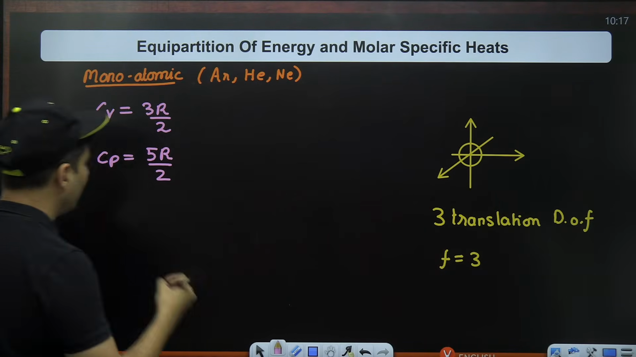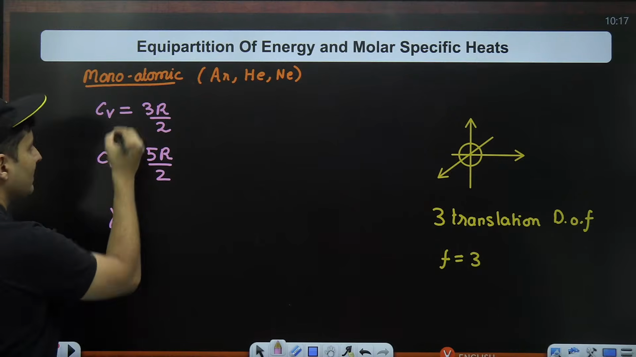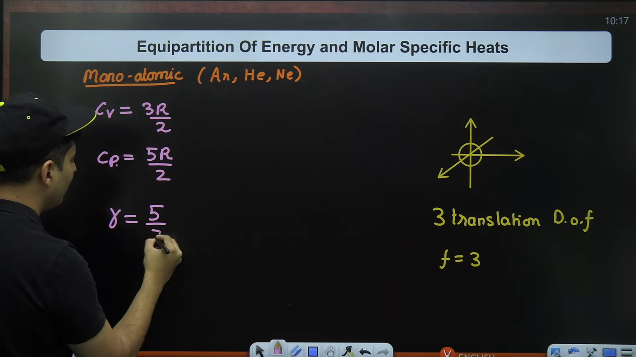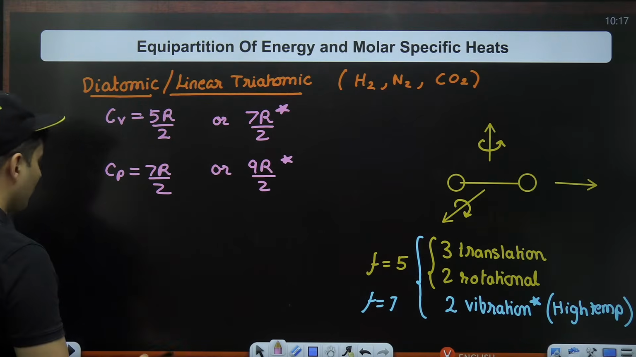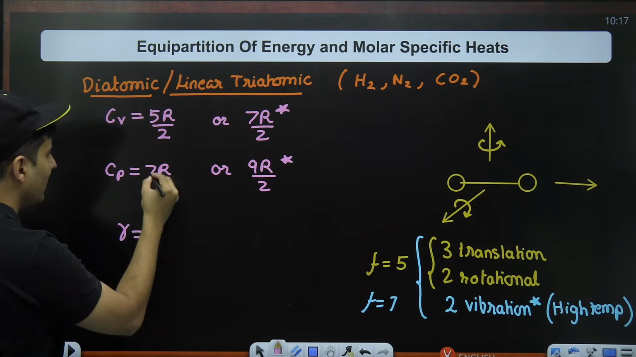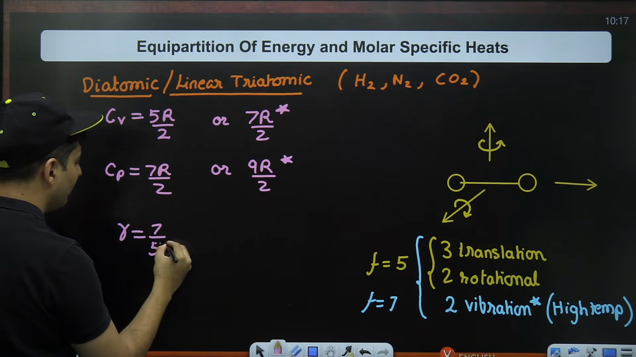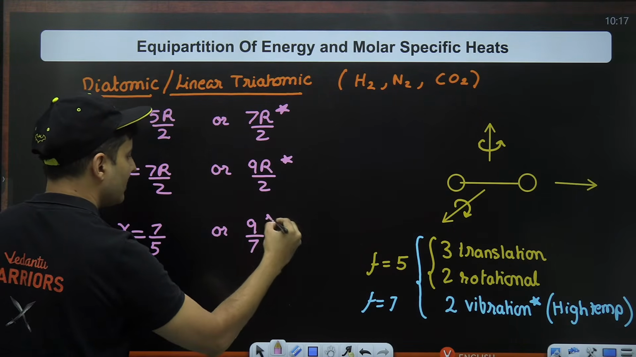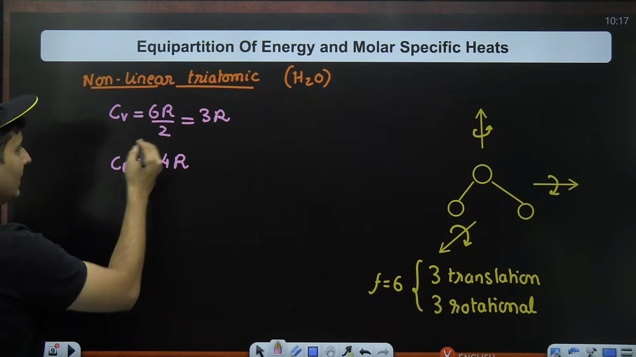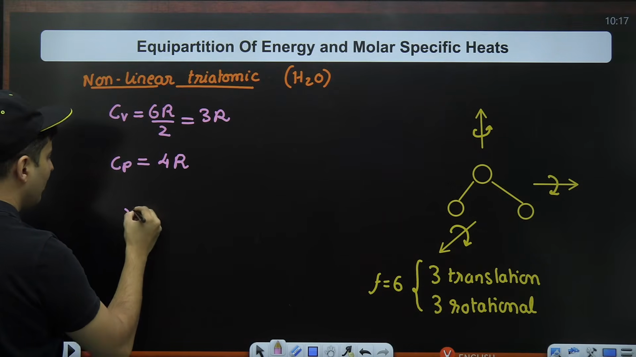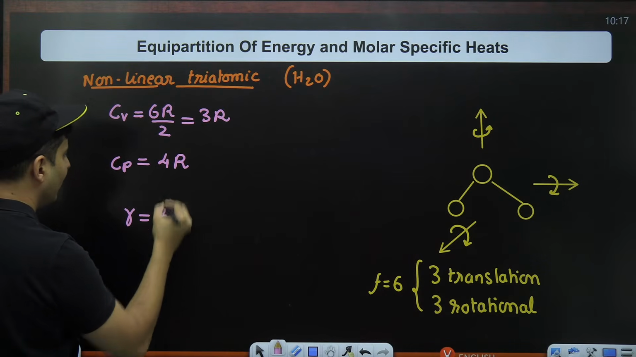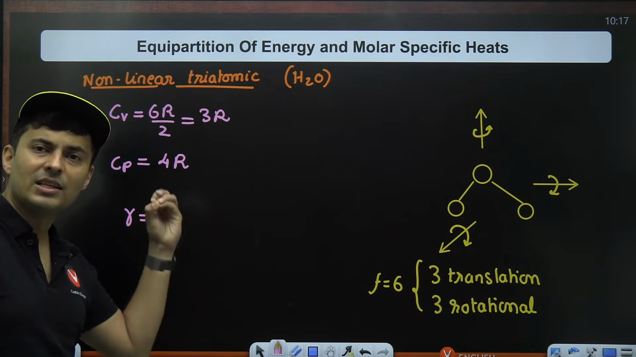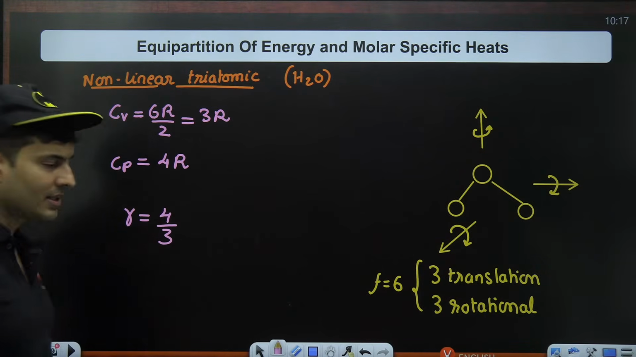Lastly, we can also write gamma. Gamma is the ratio of Cp by Cv. So for monoatomic, it will be 5 divided by 3, because 2 and R will cancel. In this case, the gamma value will be 7 by 5 for normal temperatures. For high temperatures, it will be 9 by 7. Similarly, in this situation, the gamma value will be 4 divided by 3. That's it. If you know these basic terms, you can easily solve many questions, guys.